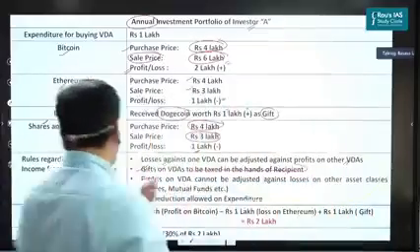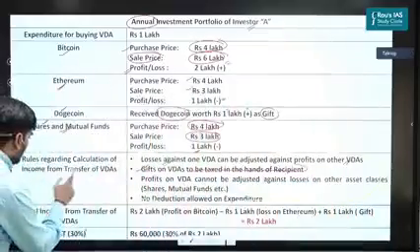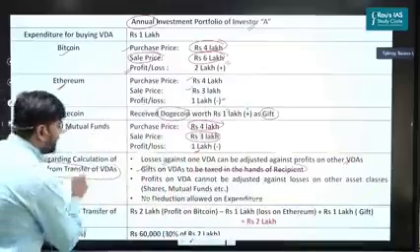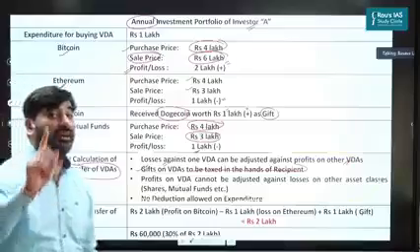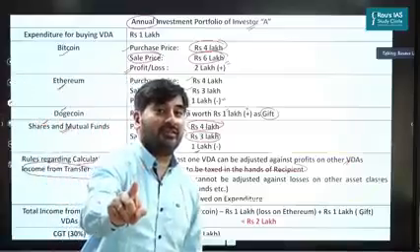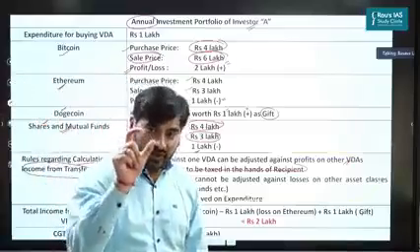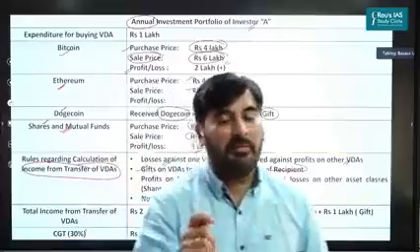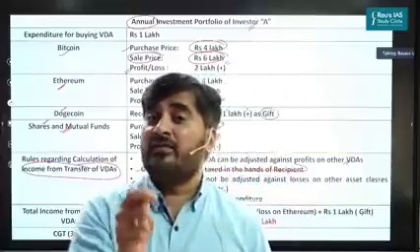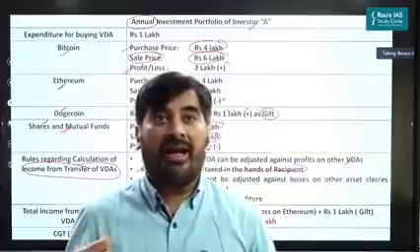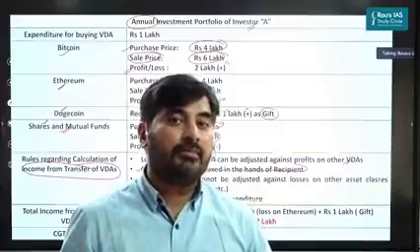The wording the government has used here is income from the transfer of virtual digital assets. The government has not used sale of virtual digital assets. Are you getting this point? So if you're getting a gift, particularly if the value of the gift is more than 50,000, you have to add it up to your income.